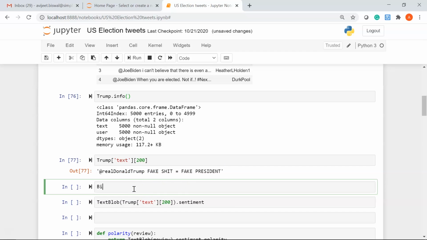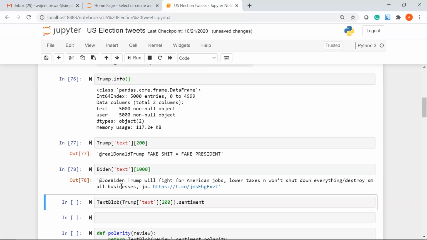Next, let me show you the tweet number 1000 for Biden. So I'll write Biden, and inside square brackets I'll give the text column, and the number is 1000. If I hit Shift Enter, this is the tweet.